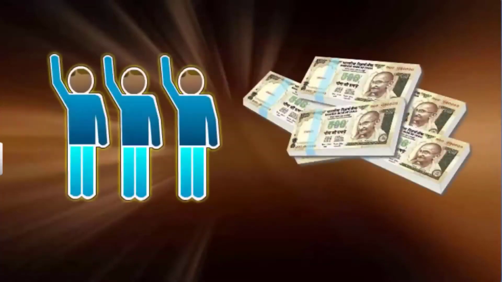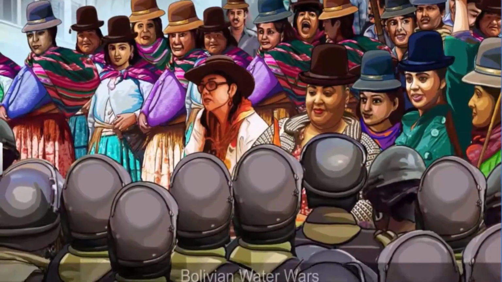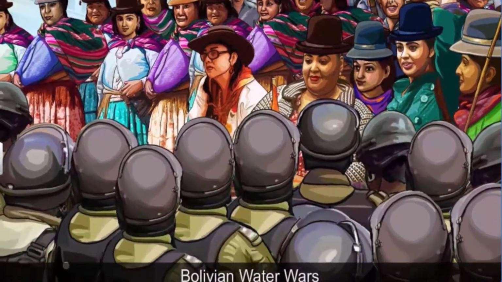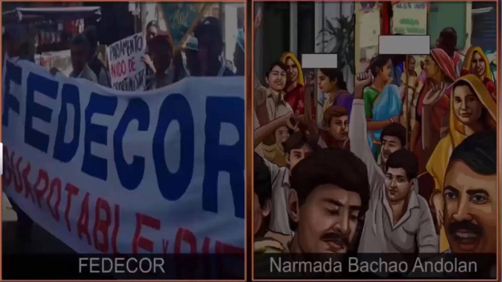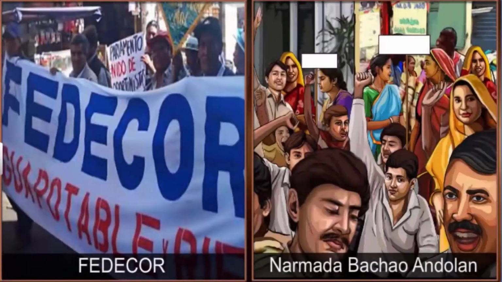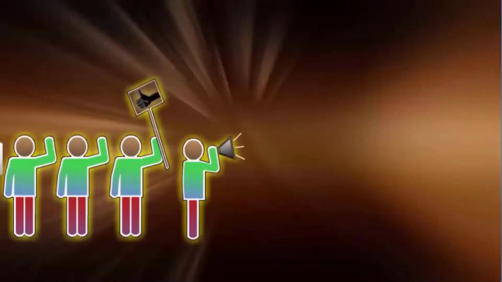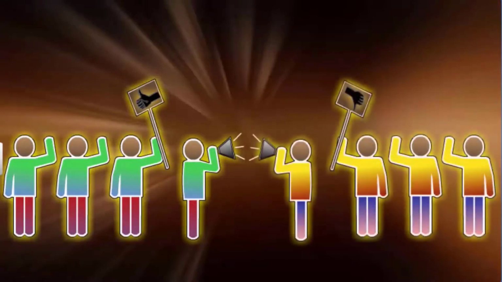Putting pressure on the government is not an unhealthy activity in a democracy, provided everyone gets a chance. However, in reality, it is groups of rich and powerful people who can pressurize the government. Take the example of the water wars of Bolivia. In such a scenario, the public interest groups and movements perform a useful role of countering this undue influence.